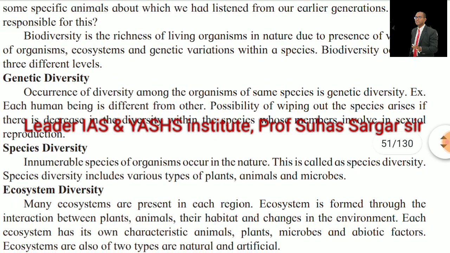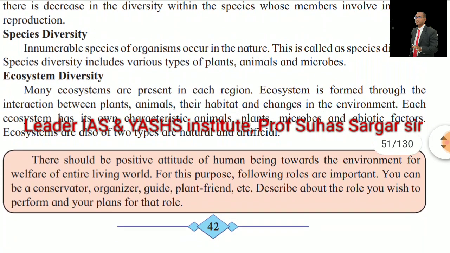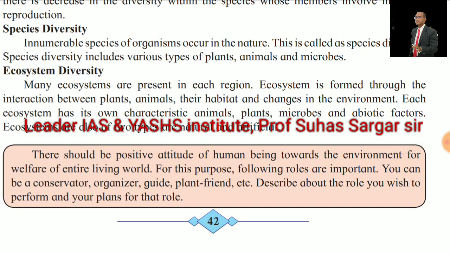Species diversity. Innumerable species of organisms occur in nature. This is called species diversity. Species diversity includes various types of plants, animals, and microbes. Ecosystem diversity. Many ecosystems are present in each region. An ecosystem is formed through the interaction between plants, animals, and their habitat and changes in the environment. Each ecosystem has its own characteristic animals, plants, microbes, and abiotic factors. Ecosystems are also of two types, natural and artificial.